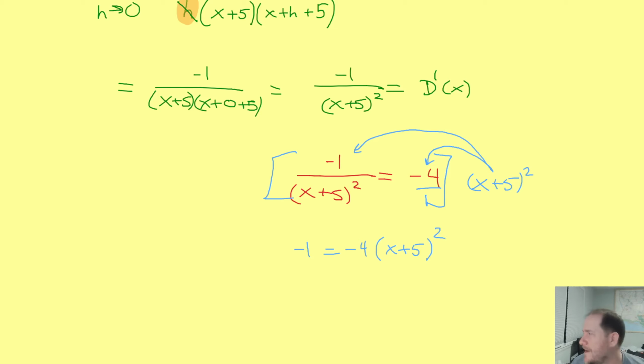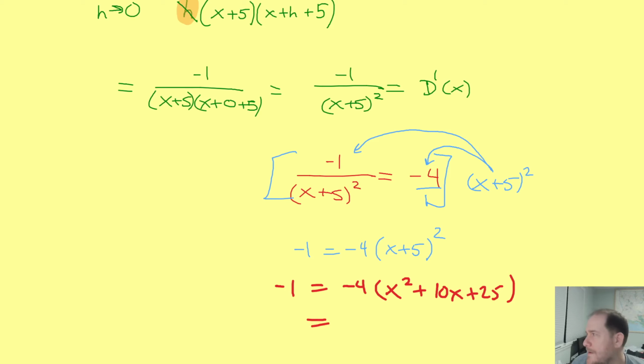Oh, okay. You know what? I feel silly now. Because when I went to solve this with the other student I was working with, I took this and I expanded. Again, what I'm about to do is wrong. Don't listen to me. I'm going to expand this, getting x squared plus 10x plus 25 times a negative 4. I distributed the negative 4 onto that.